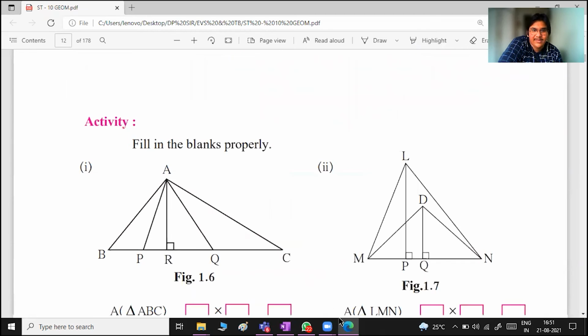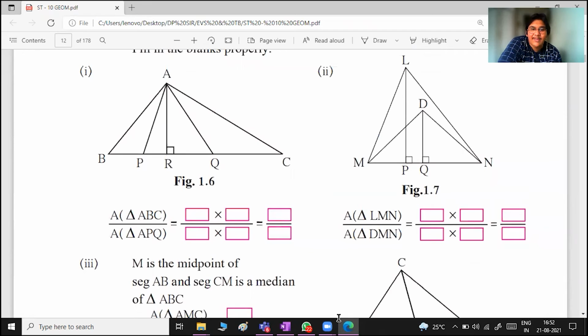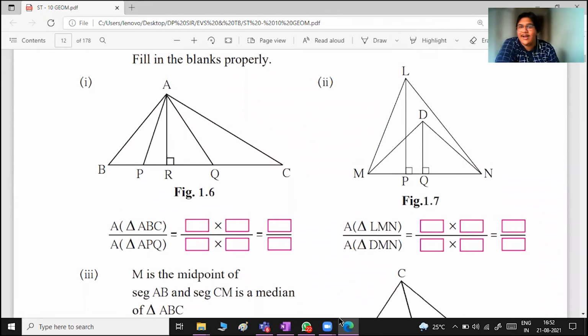I hope the textbook is visible. Okay? So in this case, you need to find what is base, what is height. देखो, height तो हम लोग एक बार के लिए identify कर सकते हैं using this, isn't it? So here it is going to be area of triangle A, मतलब perpendicular sign को देख के हम लोग identify कर सकते हैं. So in this case, area of triangle ABC is equal to ABC.